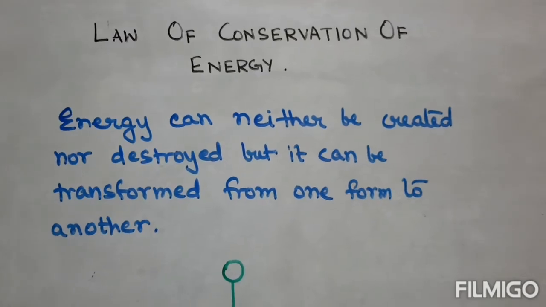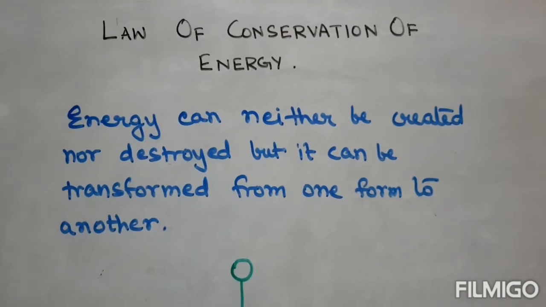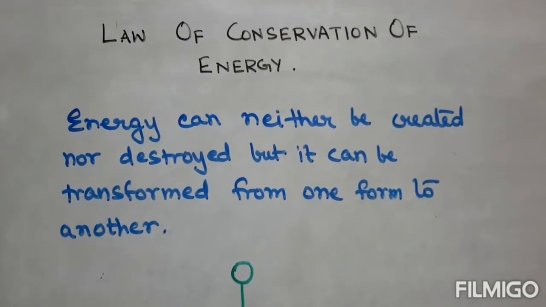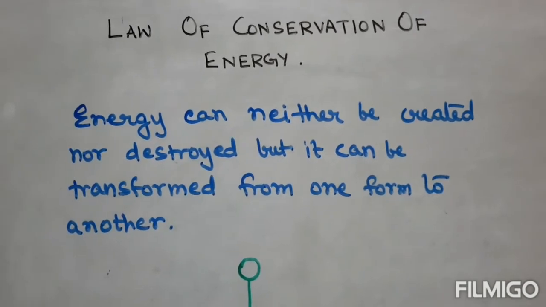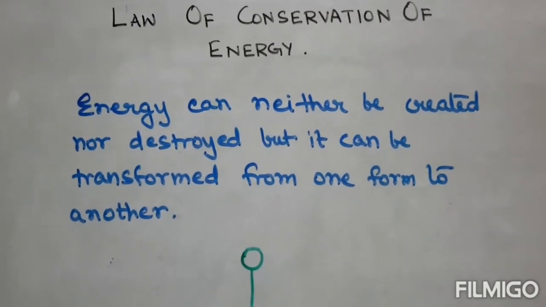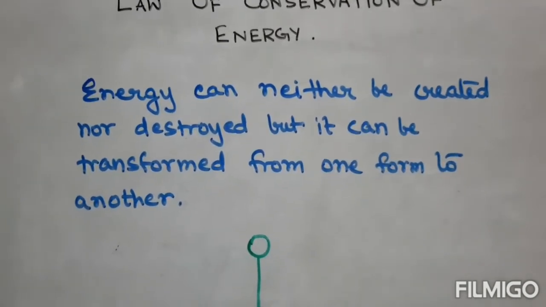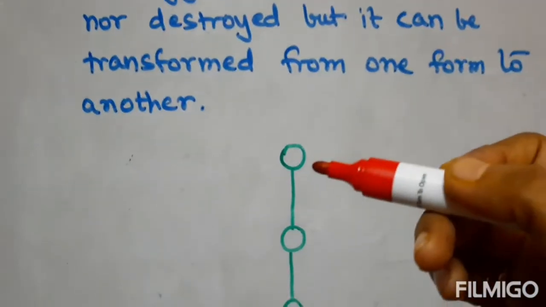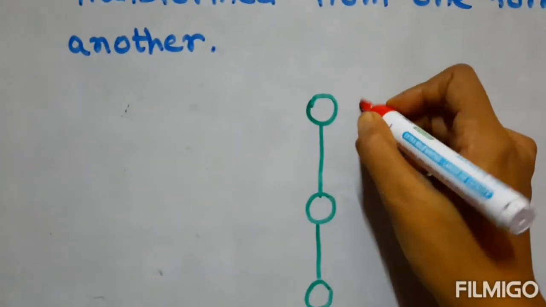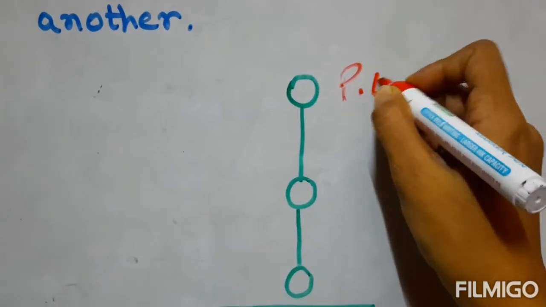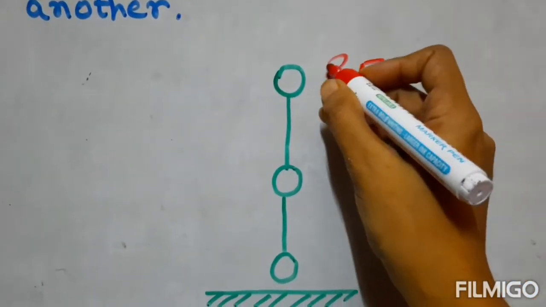Law of conservation of energy. Energy does not disappear. It can neither be created nor destroyed, but it can be transformed from one form to another. Like a falling body. When a body just starts falling, it has potential energy. I am writing it as PE.